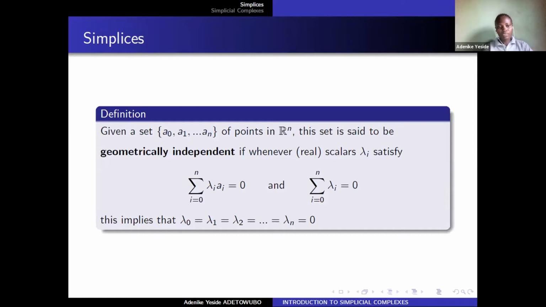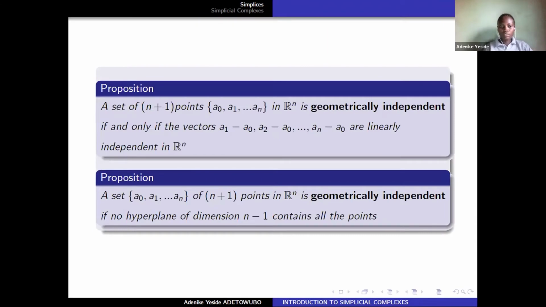Firstly, I want to define when a set is said to be geometrically independent. Given a set of points in Euclidean space, this set of points is said to be geometrically independent if, for any real scalars, it satisfies these conditions. I have two propositions here. A set of n plus 1 points in Rn is said to be geometrically independent if and only if these vectors are linearly independent.